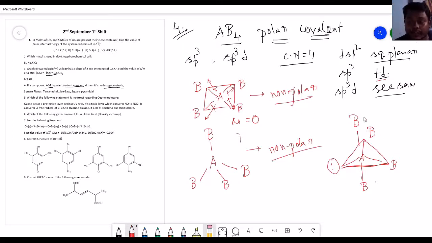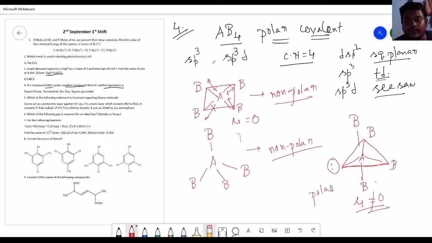So if it occupies this structure, then you can easily understand that this structure should not be a non-polar part, because these axial orientations cancel each other's dipole moment, but the equatorial position moment is not cancelling its dipole moment, and as a result mu is not equal to 0, and the system becomes polar.